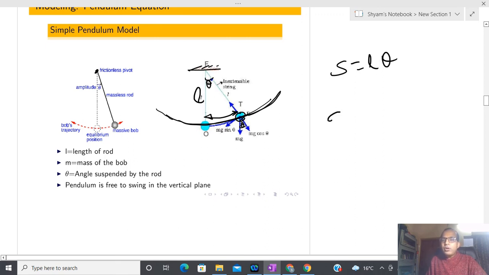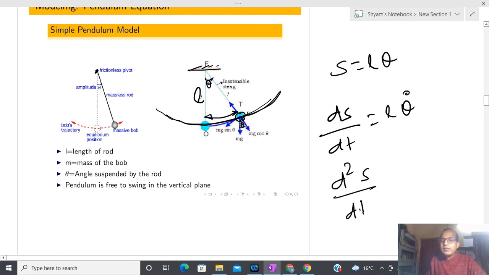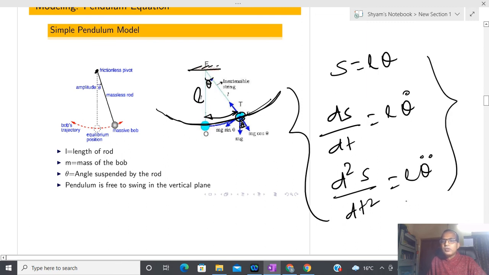I am also able to calculate the velocity, ds by dt, which is L theta dot. L I am assuming is fixed. Similarly, I can calculate the acceleration, that is L theta double dot. Anyone has confusion on this expression, then please let me know. Okay, I am assuming there is no confusion.